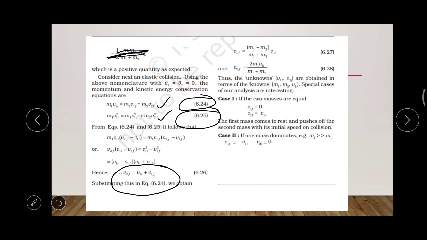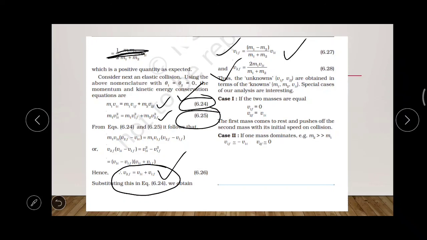So substituting the v2f value in equation 6.24, we will get v1f as (m1 minus m2) divided by (m1 plus m2) into v1i, and as well v2f, the final velocity of body 2, as 2 m1 v1i divided by (m1 plus m2).